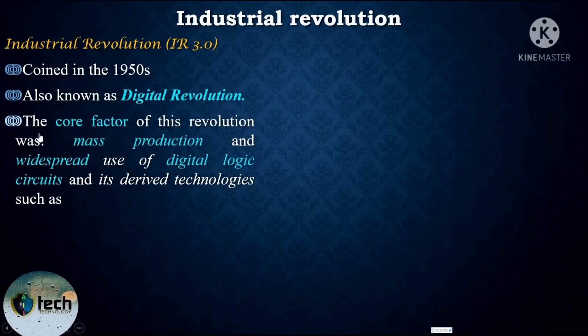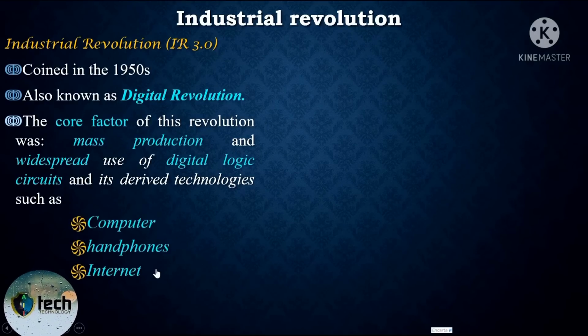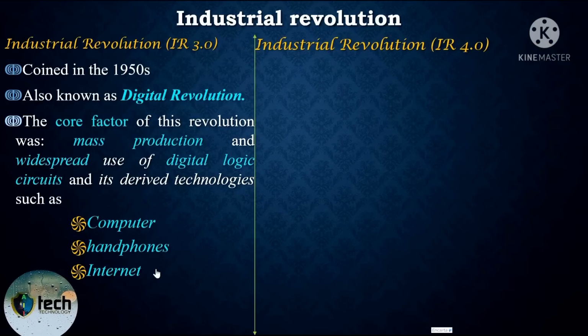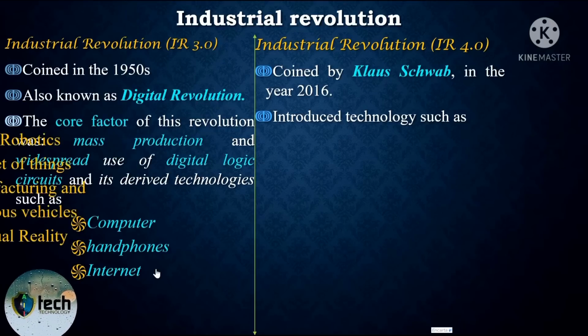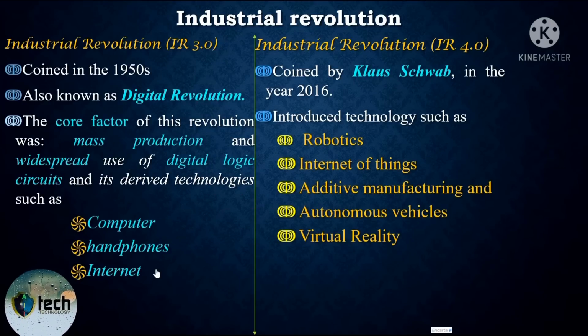And the core factor of this revolution is mass production and widespread use of digital logic circuit, computer, handphone እና ኢንተርኔት ያሉትን ክሬት ለማድረግ ነው። Then the fourth industrial revolution is coined or started by Klaus Schwab in 2016, and the technologies that are introduced during this or fourth industrial revolution are just robotics, internet of things, additive manufacture and autonomous vehicle, virtual reality, cyber physical system.